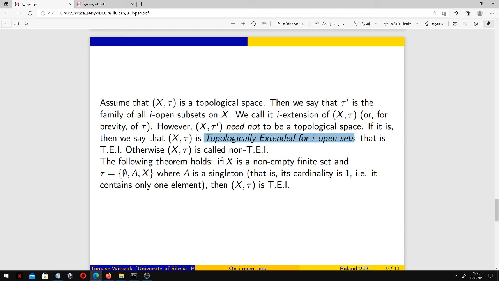And the following theorem holds: if X is a non-empty finite set, and our topology contains only the empty set, the whole universe, and the singleton of a certain element A, whose cardinality is 1, then X with topology tau is TEI. So the family of I-open sets associated with this topology will also form a topology.